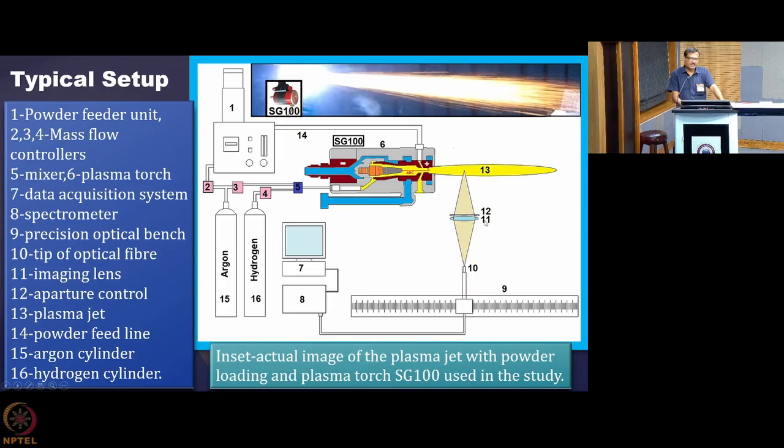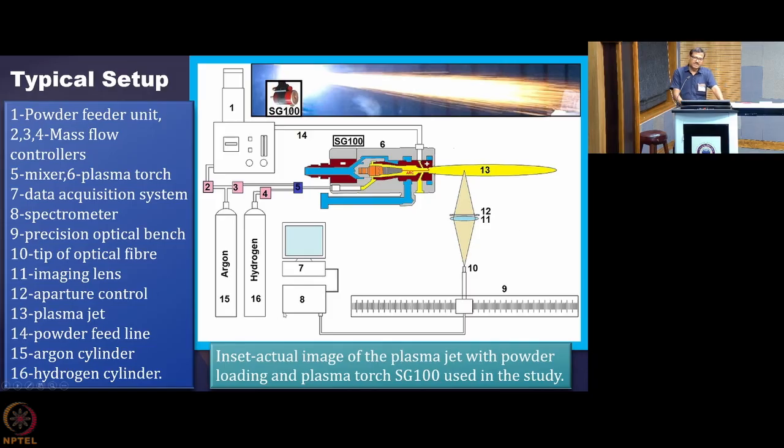Okay, 11 number is the lens, and 12 number is actually aperture control. Why is this aperture control required? Because the amount of light that is collected by the fiber may be very high, which may cause saturation of the spectrometer CCD.